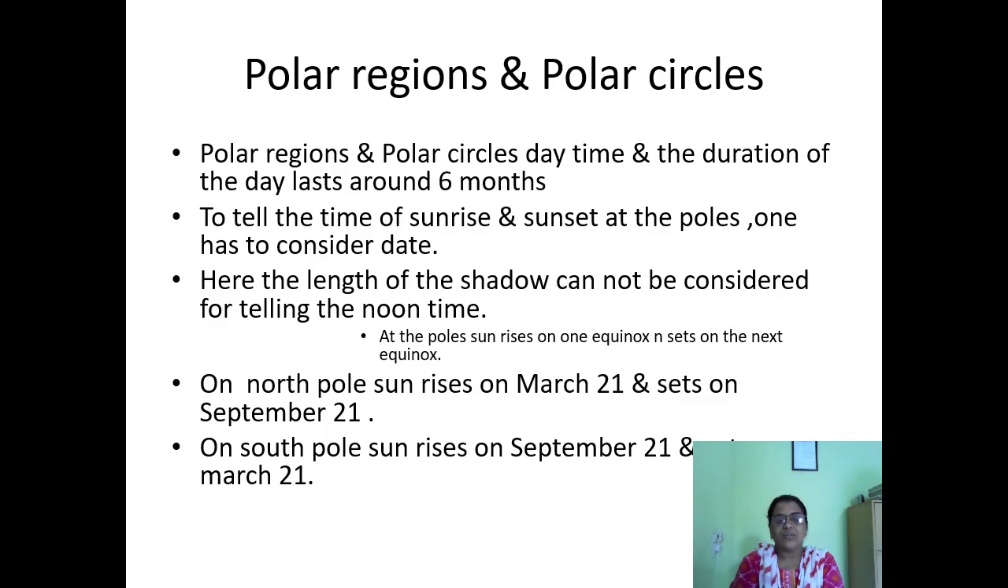When there is day on the North Pole, the opposite condition will be there on the South Pole. So on the South Pole, the sun rises on September 21 and sets on March 21. In between March and September, 6 months are there, and there will be opposite conditions on the North Pole and South Pole. When it is day on the North Pole, it will be night on the South Pole. So such conditions are there in the polar regions and polar circles.